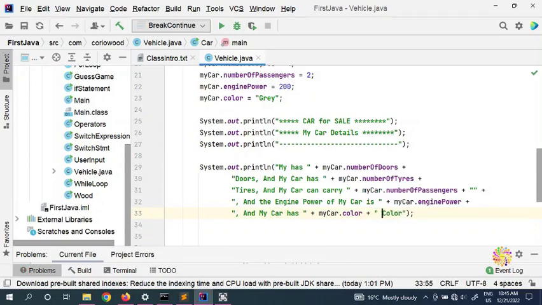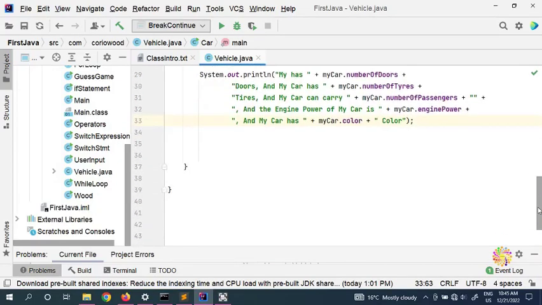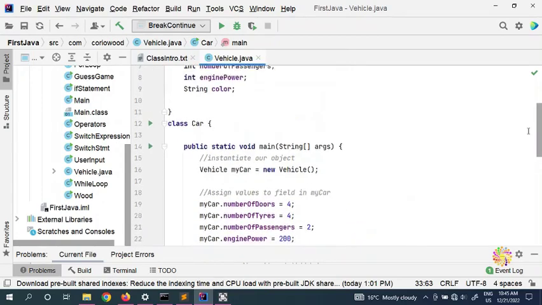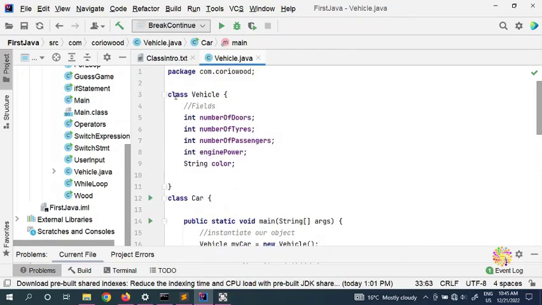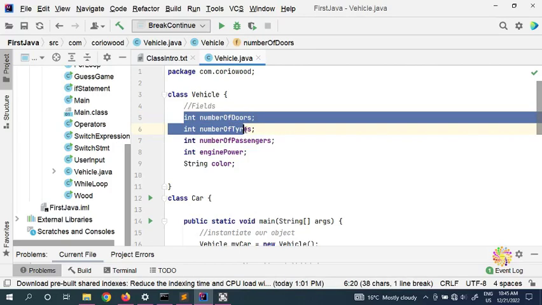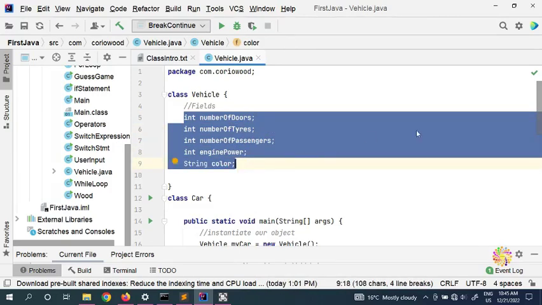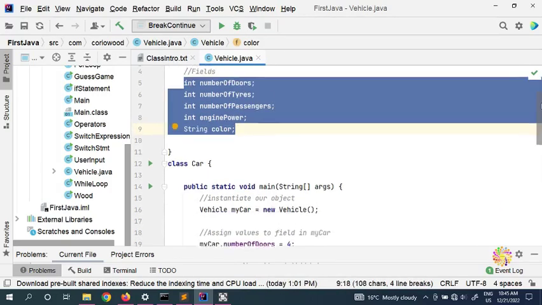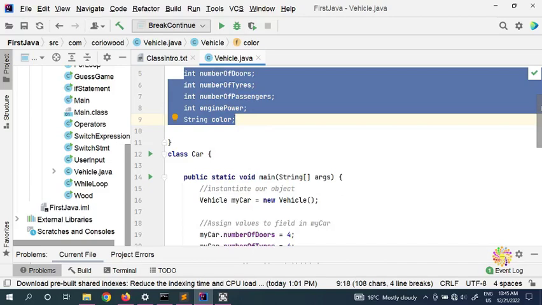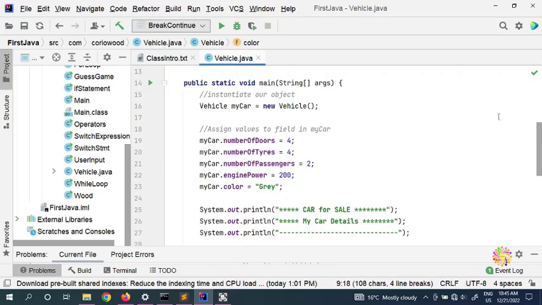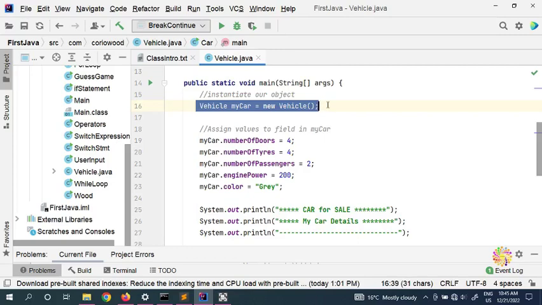So that's how you can put your objects here, and now we are ready to run. So here we are creating a class vehicle. We have a lot of fields here. The first number of doors, number of tires, number of passengers, engine power, color. Here we are instantiating our objects.